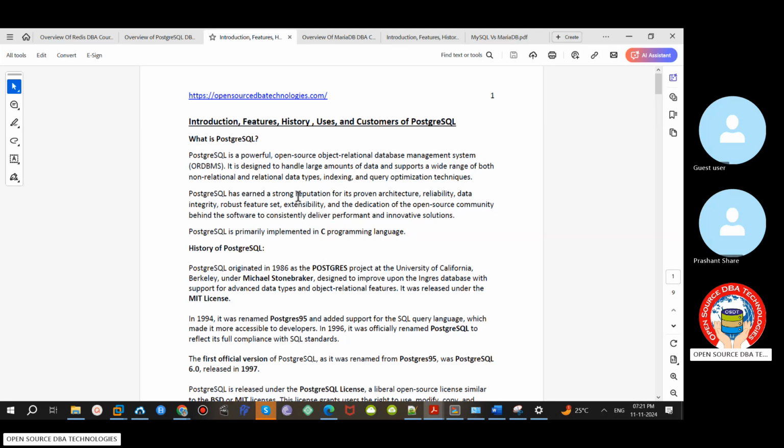That is the reason Oracle users are migrating to PostgreSQL, because it supports many features, complex queries, and complex data. Even though it's open source, it will support terabytes of data, no limit, unlimited. People think that because it is open source it will support only GBs of data and cannot store terabytes. No.